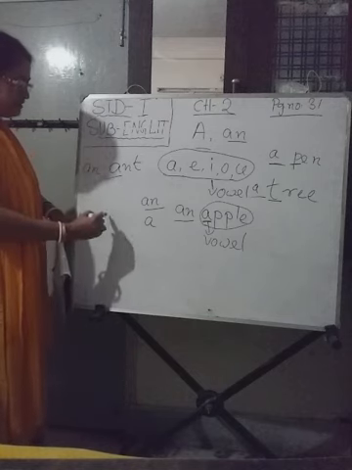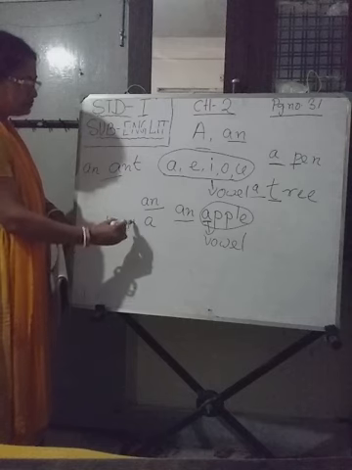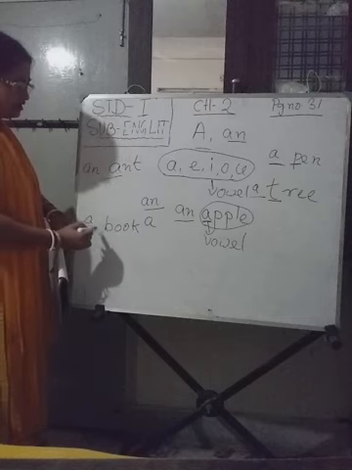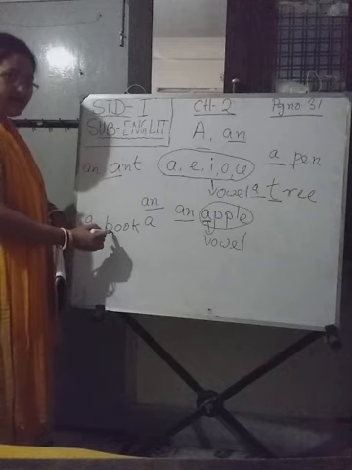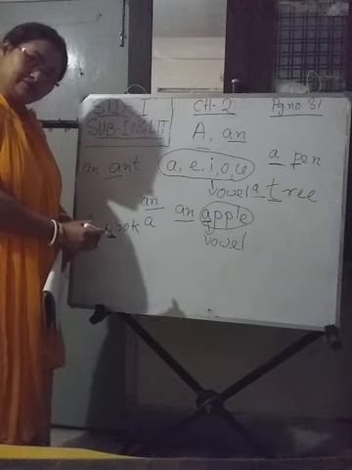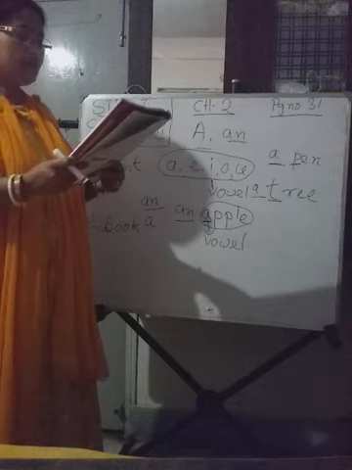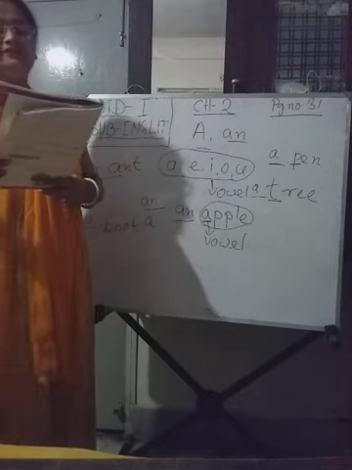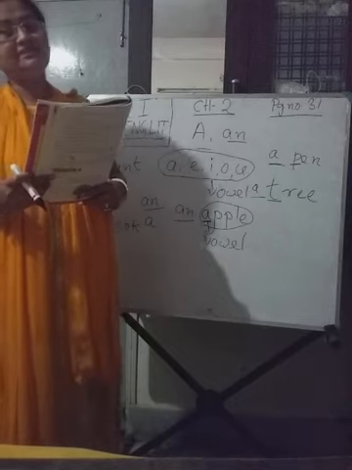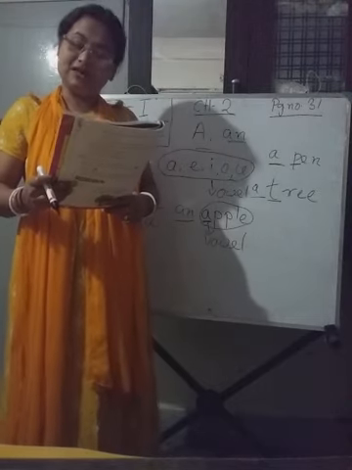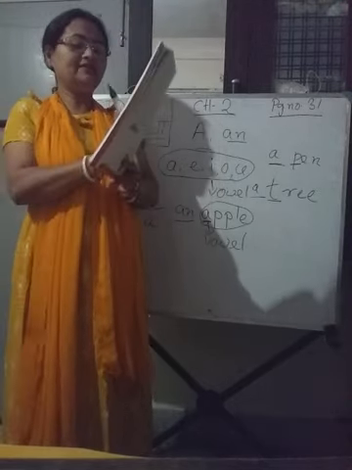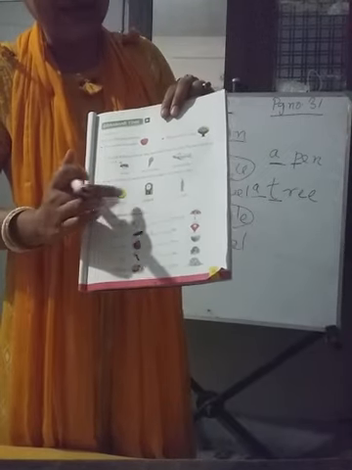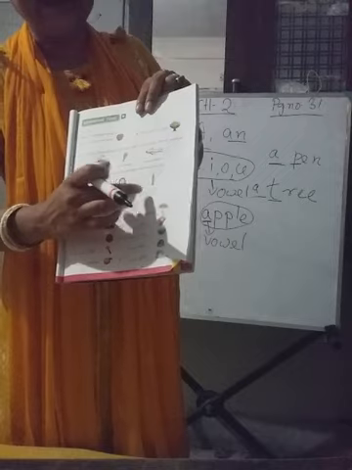Suppose I will write book. I have one book. So I will write a book, because book begins with a consonant sound. Clear? This way we use A in front of the words that do not begin with vowel sounds. Now see, here you can see many examples: a lemon, a clock, a candle.